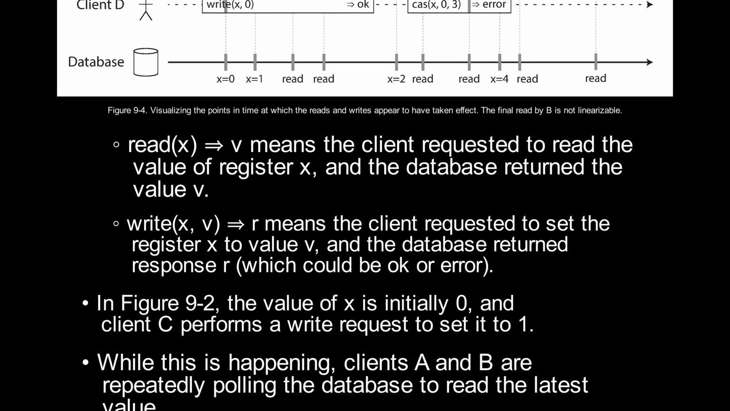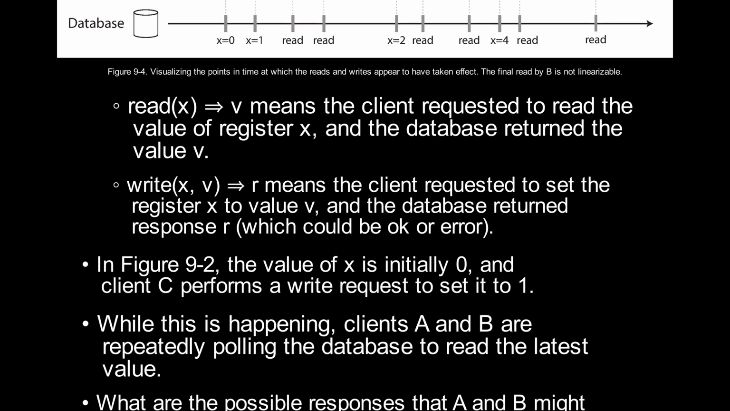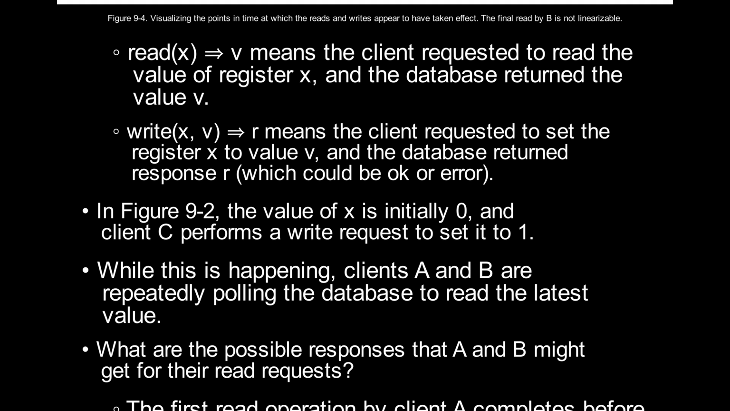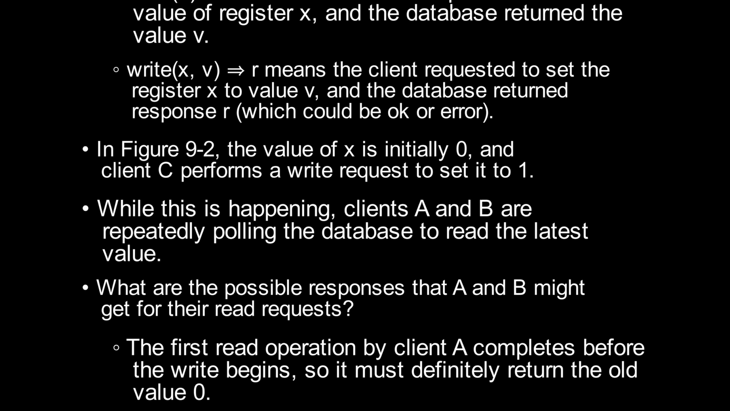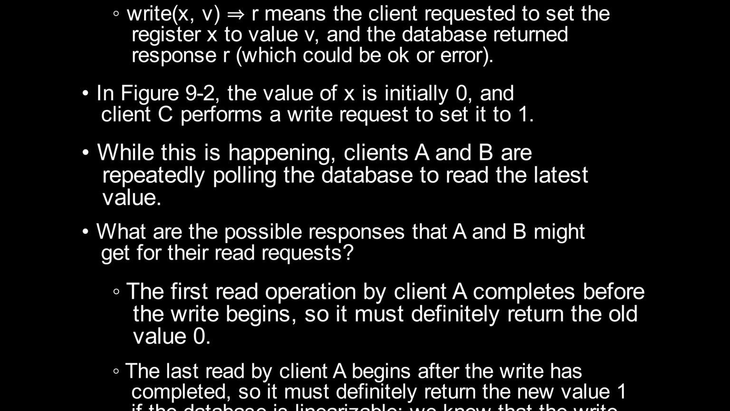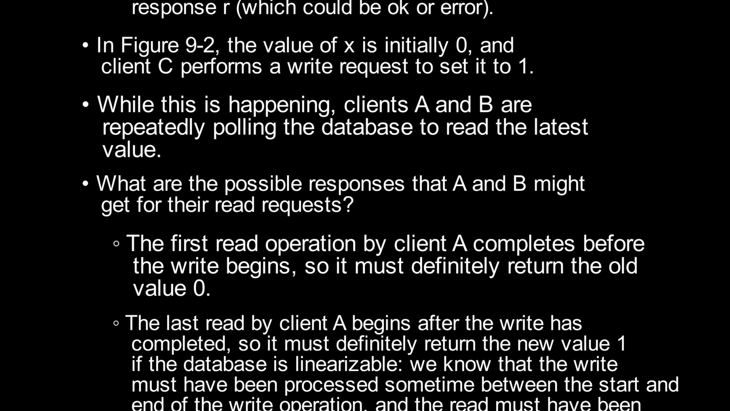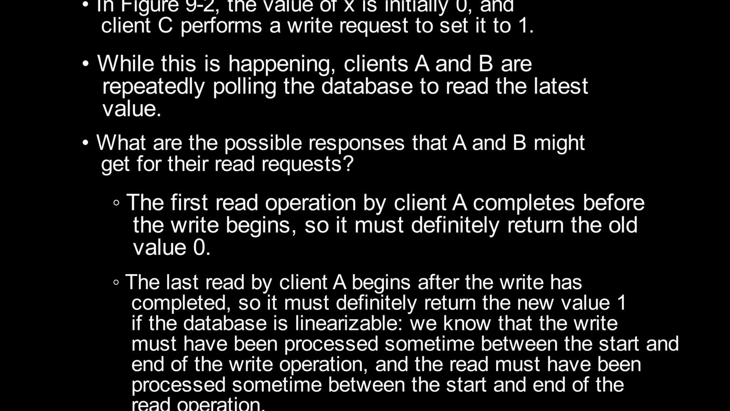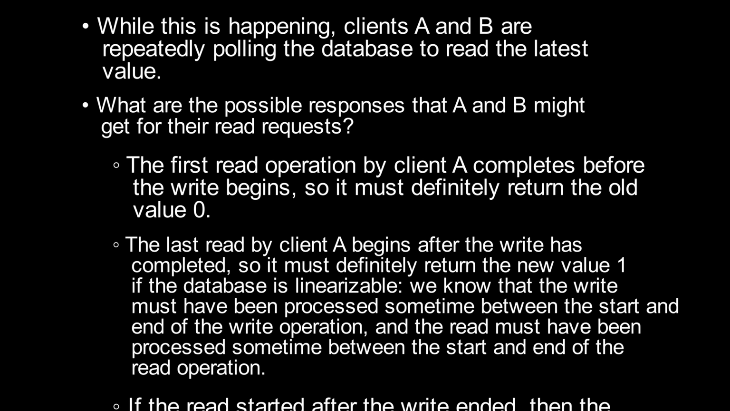In Figure 9-2, the value of x is initially 0, and client C performs a write request to set it to 1. While this is happening, clients A and B are repeatedly polling the database to read the latest value. What are the possible responses that A and B might get for their read requests? The first read operation by client A completes before the write begins, so it must definitely return the old value 0. The last read by client A begins after the write has completed, so it must definitely return the new value 1 if the database is linearizable.